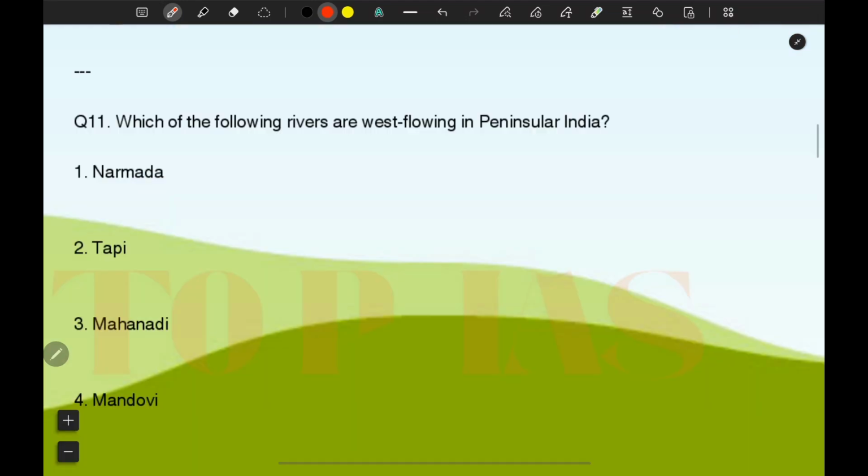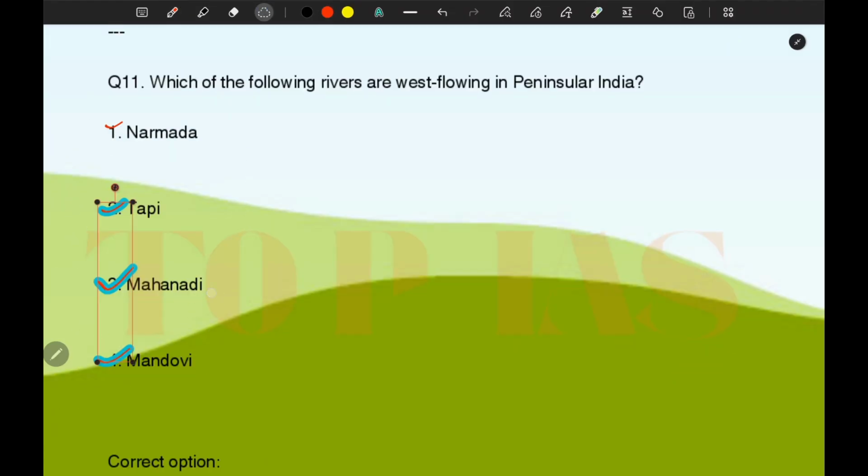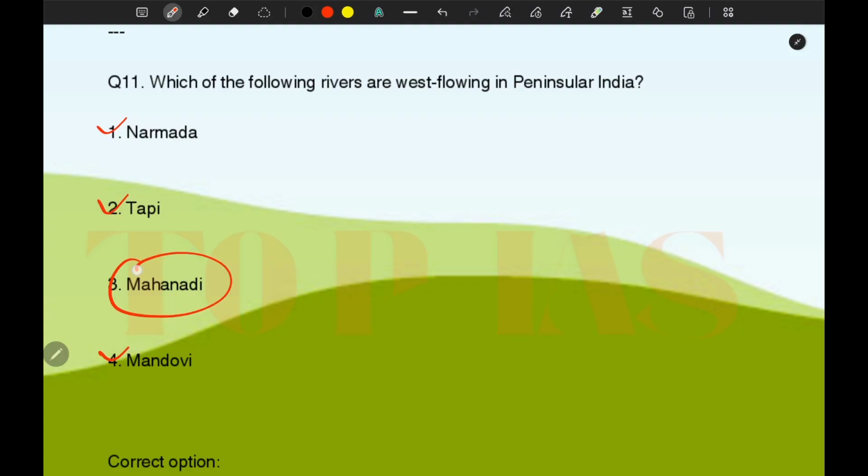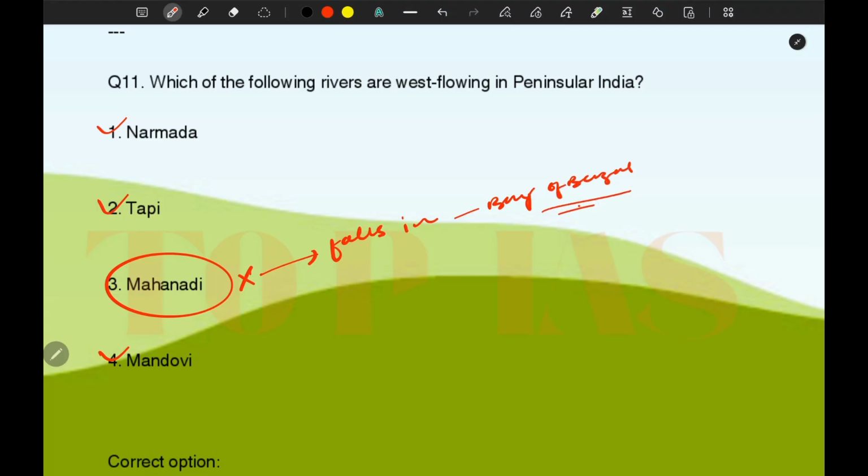Which of the following rivers are west flowing in peninsular India? Narmada, Tapi, Mahanadi, Mandovi. So the correct option of this question is Narmada, Tapi, and Mandovi. Mahanadi is an incorrect option. Mahanadi falls in the Bay of Bengal. Okay, so it is not a west flowing river in India.